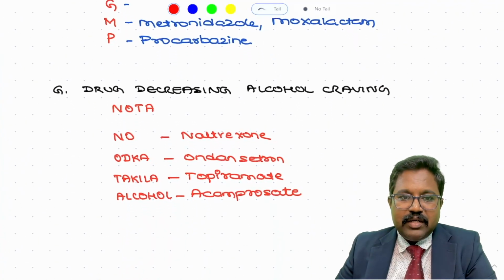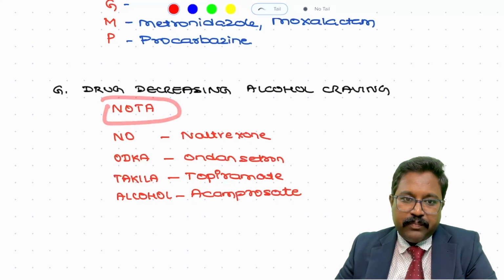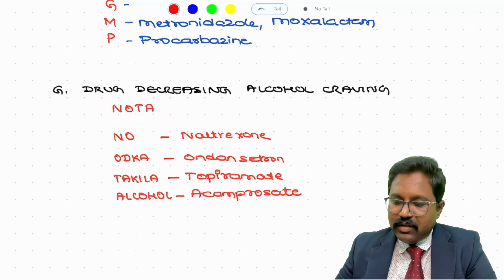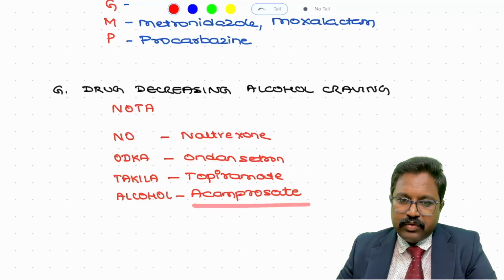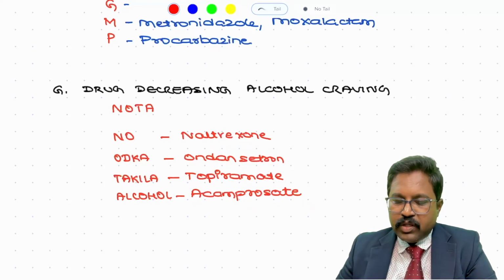So next, coming to the drugs which will decrease the alcohol craving. This can be remembered with the mnemonic NOTA. So drugs which can decrease the alcohol craving are NOTA. N stands for naltrexone, O stands for ondansetron, T stands for topiramate, and A stands for acamprosate.